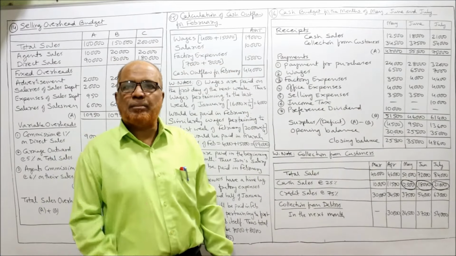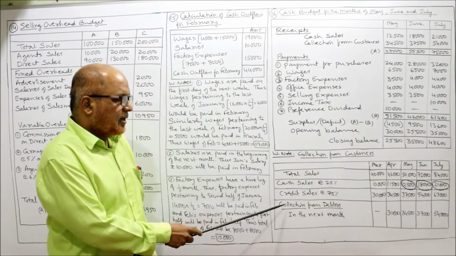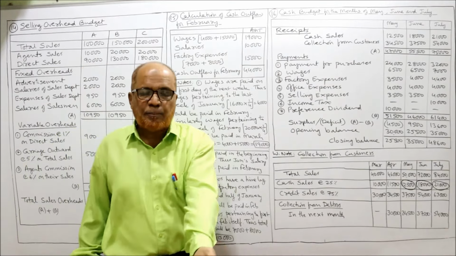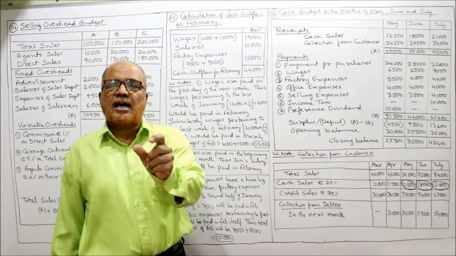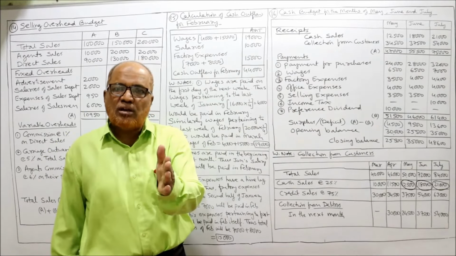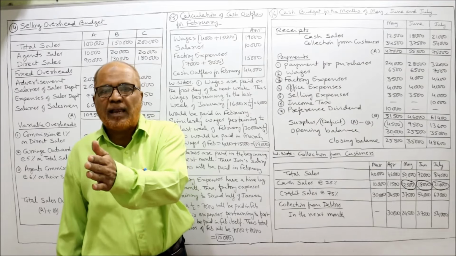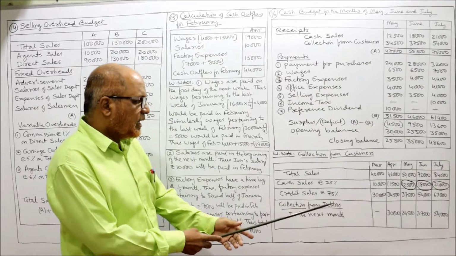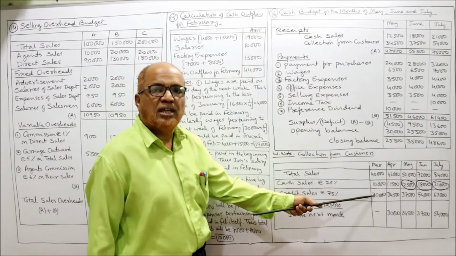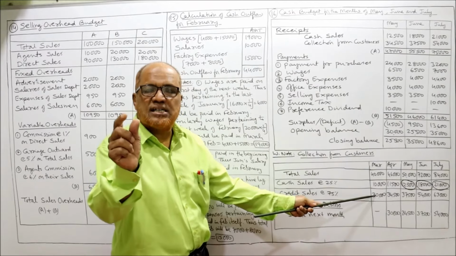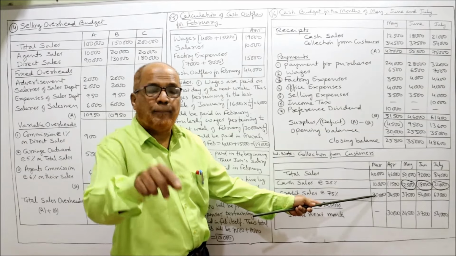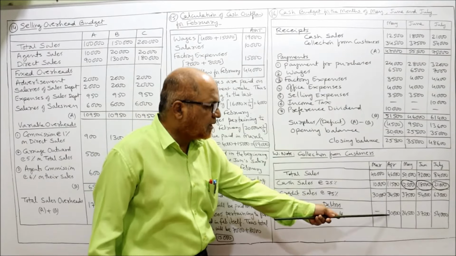Now collection from customers. See here. The collection from customers is given in the next month. In the problem, information is given. The collection from customers will be in the next month. March collection will be done in April. April collection will be done in May. So here, credit sale. Credit sale of March, 30,000, will be collected in April: 30,000.